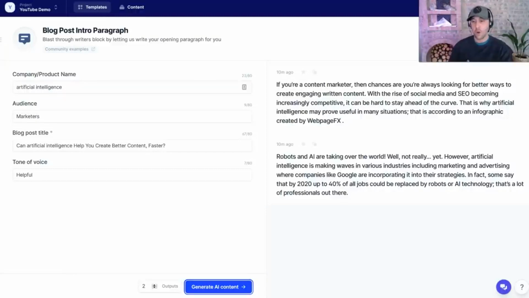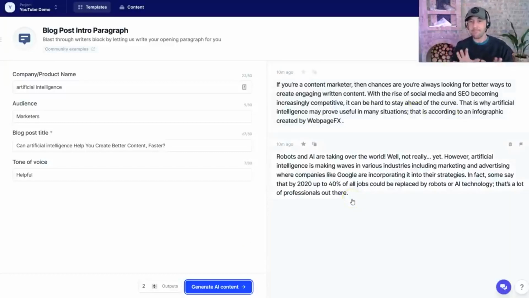So right here, we've got 2 outputs from this idea from the AI that are really helping us understand what the opportunity is. If you're a content marketer, then chances are you're always looking for better ways to create engaging written content. With the rise of social media and SEO becoming increasingly competitive, it can be hard to stay ahead of the curve. This is nuts. That is why artificial intelligence may prove useful in many situations, and that's according to an infographic created. Interesting that it pulled this infographic idea.